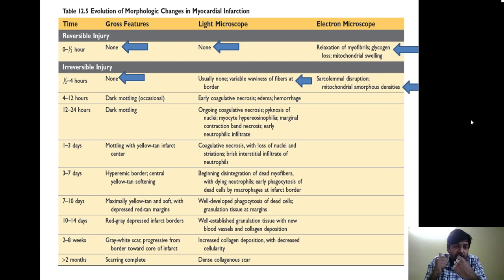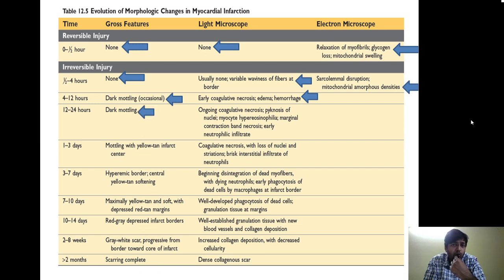So the earliest change of irreversibility under the light microscope is the waviness of the myocardial fibers, and in electron microscopy it is the presence of mitochondrial amorphous densities. By 4 to 12 hours there is occasional dark mottling grossly. Under the microscope, early coagulative necrosis, edema and hemorrhage take place.